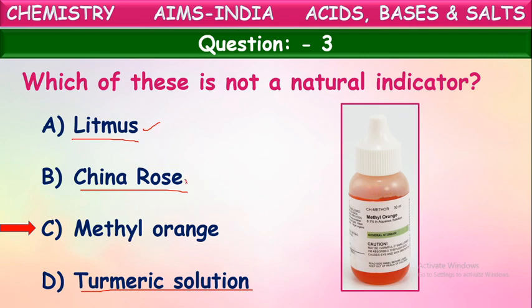China rose is extracted from one of the flowers. Turmeric, as we know, is used for domestic purposes. So these all are natural indicators because these are extracted from natural sources. But methyl orange and phenolphthalein are prepared in the laboratory. Hence, they are artificial or synthetic indicators. It is not a natural indicator. Okay. Next question.